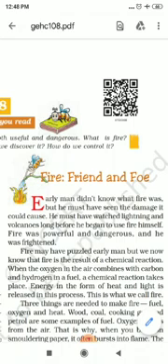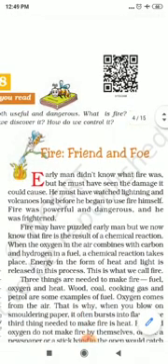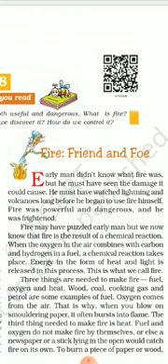When the oxygen in the air combines with carbon and hydrogen in a fuel, a chemical reaction takes place. And if it is a chemical reaction, what is the combination? It is the mixture of oxygen, carbon and hydrogen. And when it reacts with something, then fire can take place. Energy in the form of heat and light is released in this process.